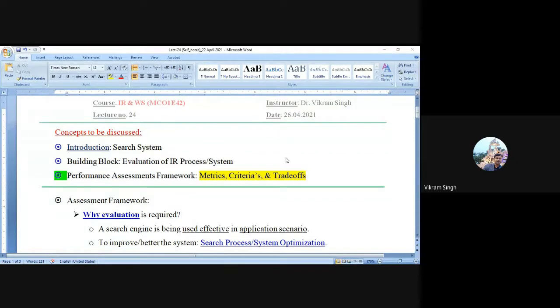We conduct it over the lifetime of a system, right? This evaluation is closely related to these four levels of testing. If you can clearly correlate, you will understand that today we are going to discuss the evaluation of search system performance.